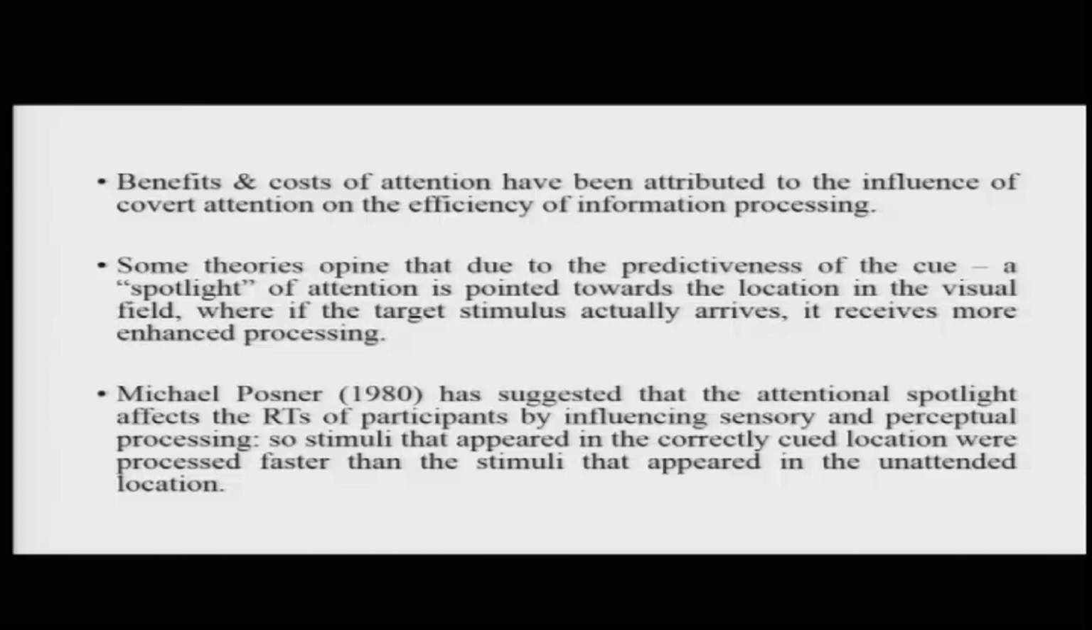Michael Posner, around 1980, suggested that the attentional spotlight basically affects the reaction times of participants by influencing sensory and perceptual processing. So, what is happening is that the stimulus that appears in the correctly cued location is processed faster than the stimulus that appears in the unattended location, because sensory processing is faster for that kind of stimulus, and that is one of the functions of attention.